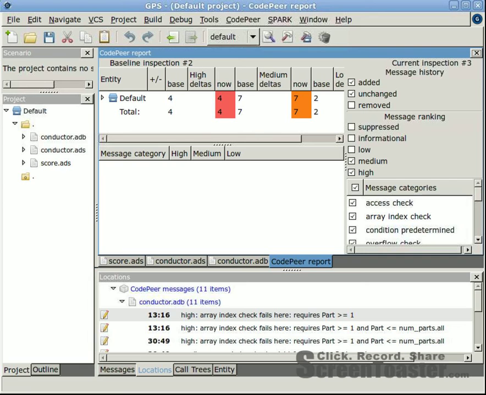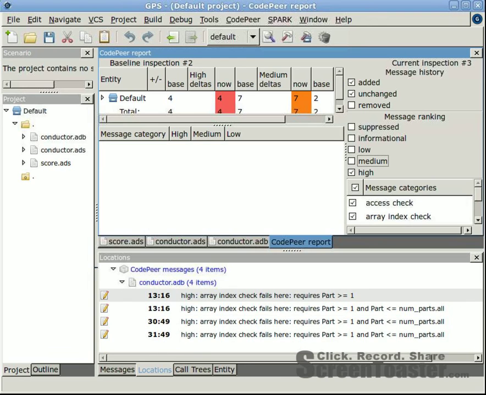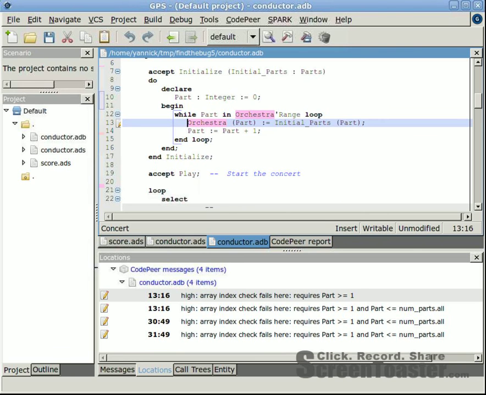It reports a large number of warnings here, among which 4 high-ranked warnings and 7 medium-ranked ones. Let's start with the high-ranked warnings by filtering out the medium ones. All of them report possible failures of array index checks. Indeed, local variable part is initialized to 0, whereas array orchestra starts at 1.